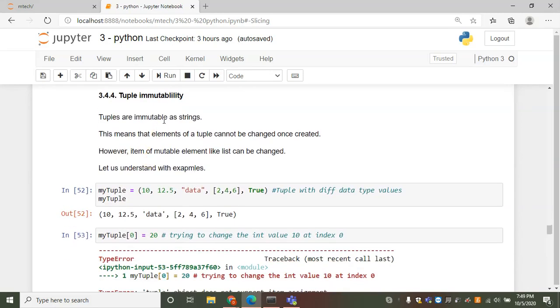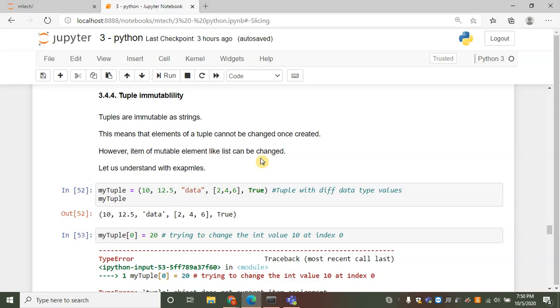Tuple immutability. Tuples are also immutable, as strings are. This means that elements of a tuple cannot be changed once created. We cannot update the tuple. However, items of a mutable element like a list can be changed. We have to make note of this difference. A tuple by itself cannot be changed once it is created. It cannot be updated. It cannot be extended.